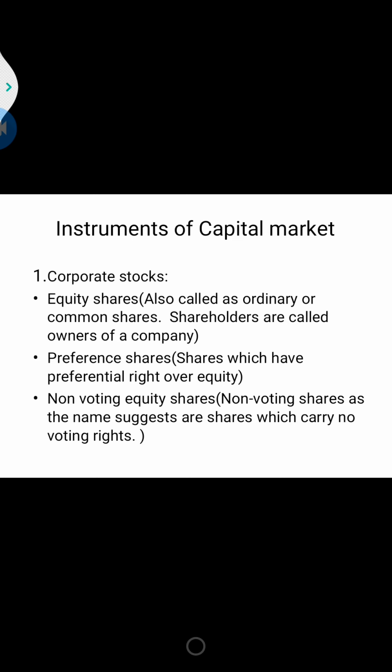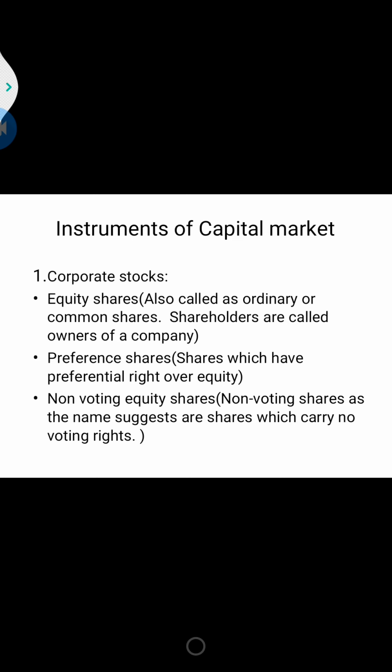Okay, so I said that on winding up of the company they get the preference. How? It means repayment of capital when the company goes into liquidation. Liquidation means legally winding up of the company. The preference shareholders will be paid first, before the equity shareholders.